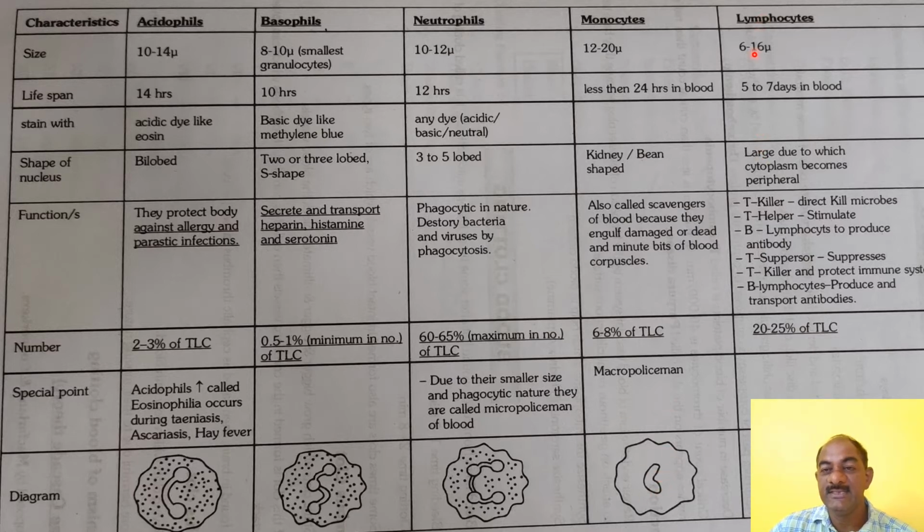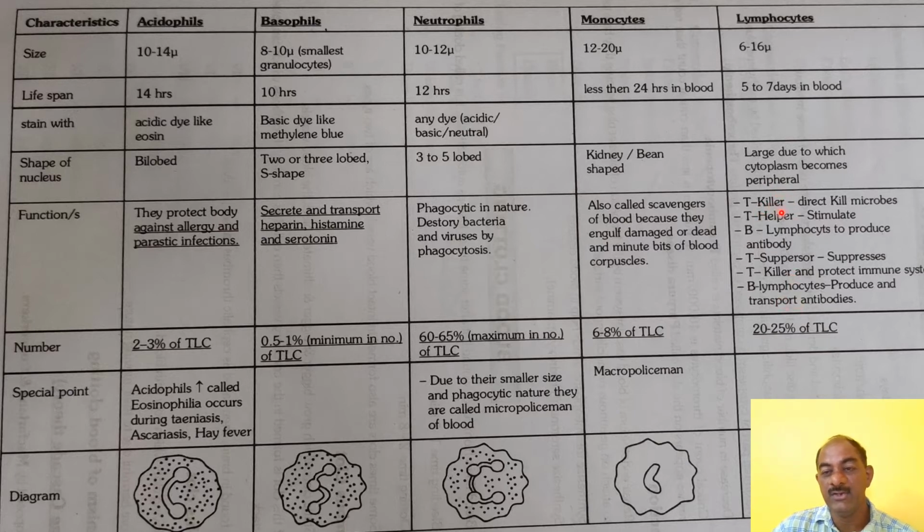Lymphocyte is 6 to 16 microns in size, with a lifespan of 5 to 7 days in blood. The nucleus is large, due to which the cytoplasm becomes peripheral. Different types of cells are present here.